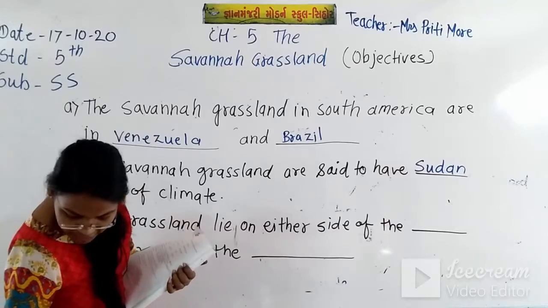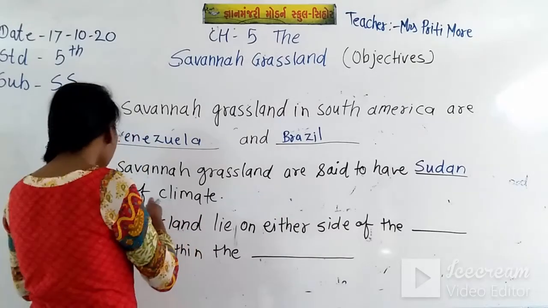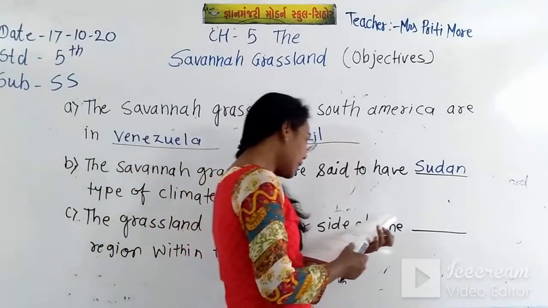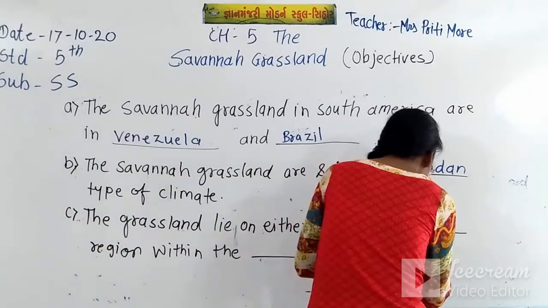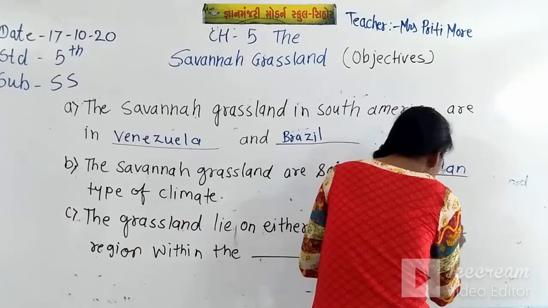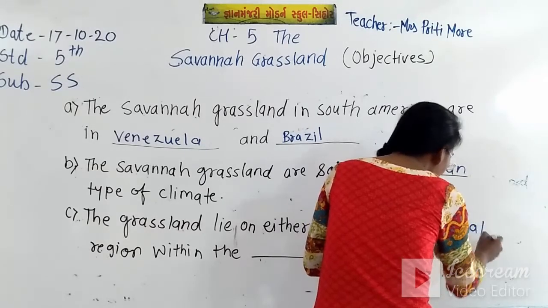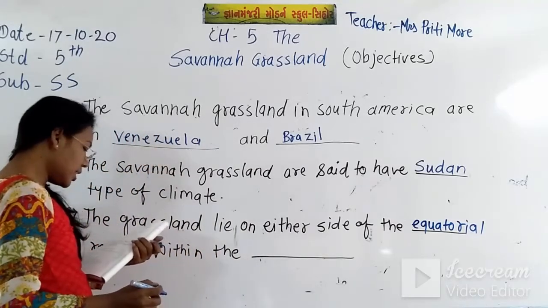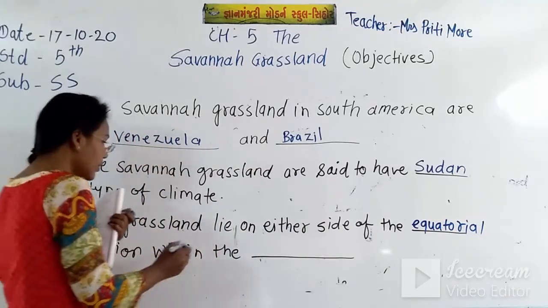So what is there at the blank space? The grassland lie on either side of the equatorial region. Here will come equatorial region within the tropical belt.